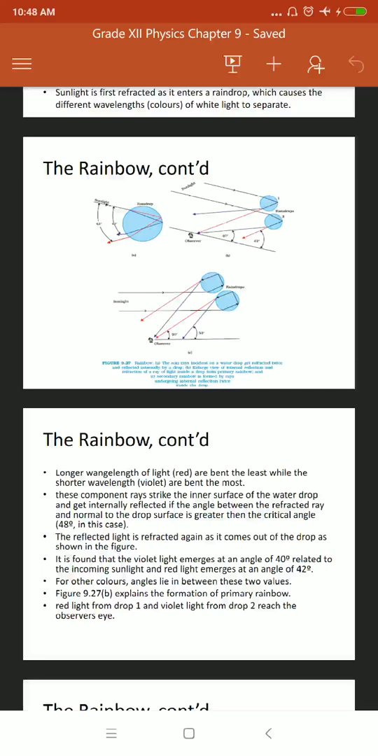But if the fourth step will be followed, then the violet color we can see first and the red color will be the last. So this is how the rainbow will appear. This is a natural phenomenon of dispersion of light.